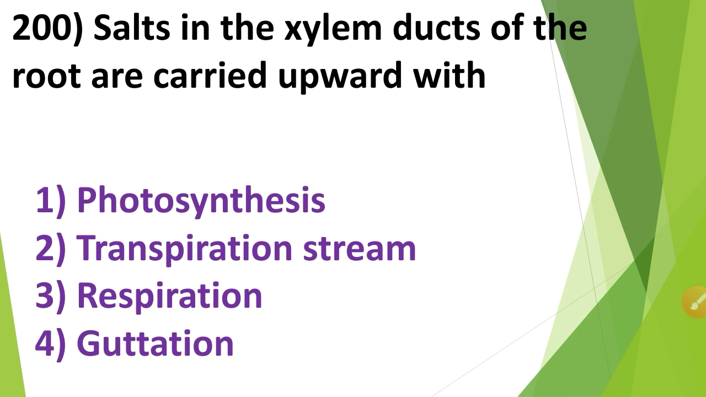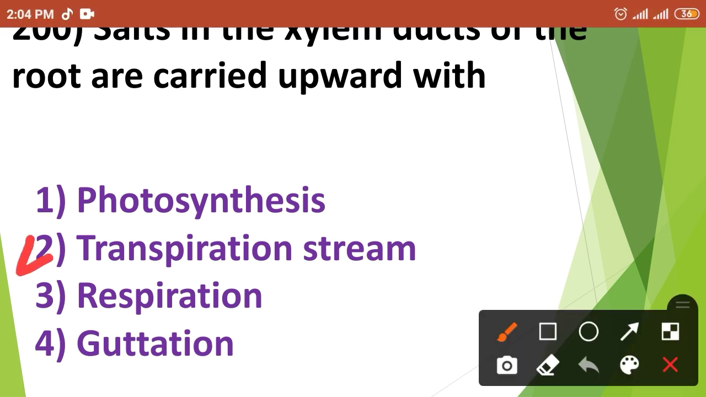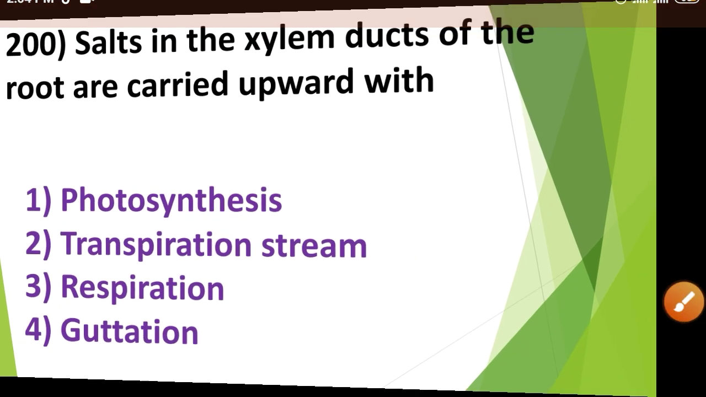Then next question. Salts in the xylem ducts of the root are carried upward with: first option, photosynthesis; second option, transpiration stream; third option, respiration; and fourth option, guttation. So the salts in the xylem ducts of the root are carried upward with option number 2. That means transpiration stream.